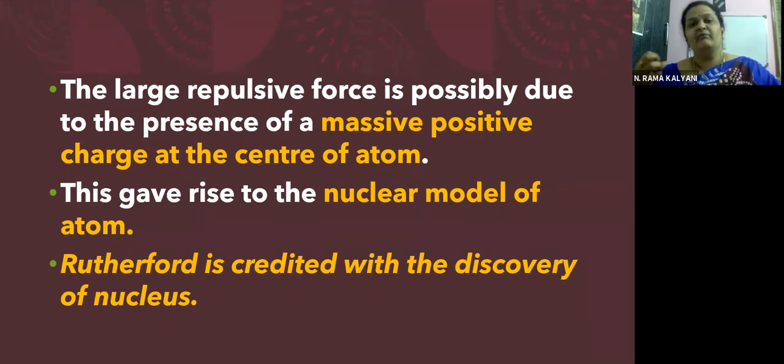So what is happening when the alpha particles try to come close to the nucleus? Alpha particles are small positively charged particles. The nucleus is a heavy positively charged particle. So when alpha particles come very close to the nucleus, repulsive forces come into the picture. The nucleus repels the incident alpha particles, and they move backwards. If they are far away from the nucleus, it cannot affect them, because there is a certain field area, isn't it, children? Beyond that, the nucleus cannot show its influence. A little bit of distance, small deviation. Very close, immediately pushed backwards.